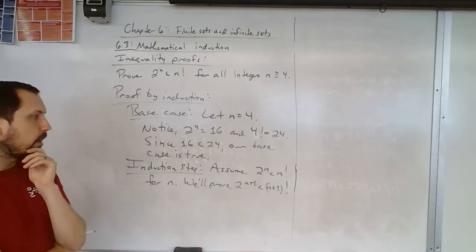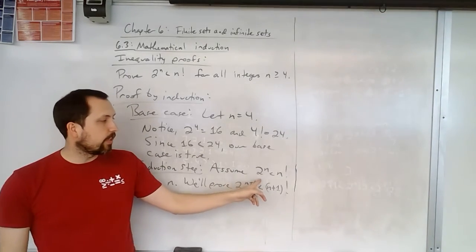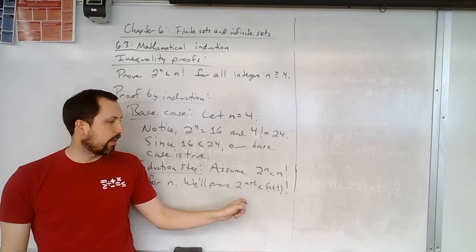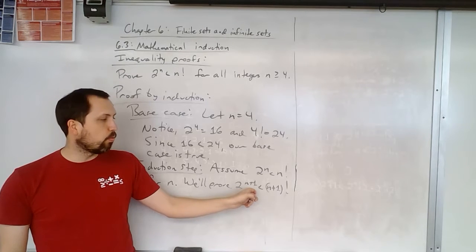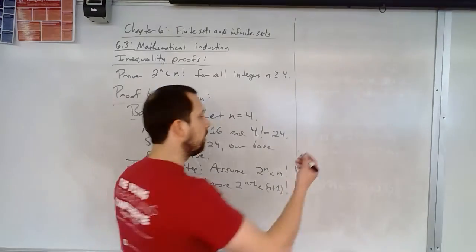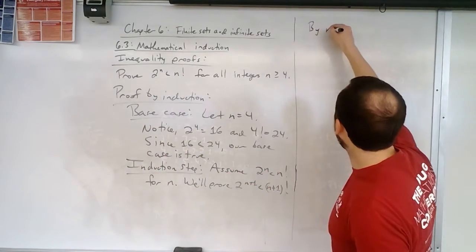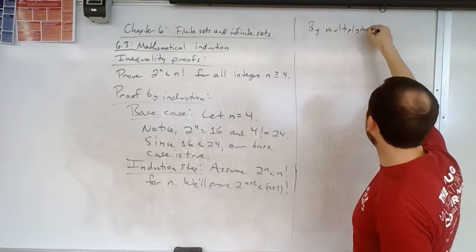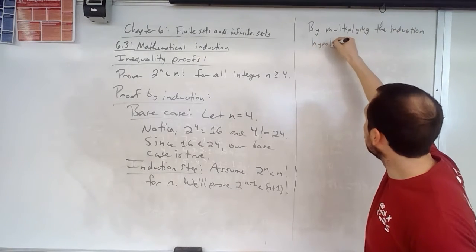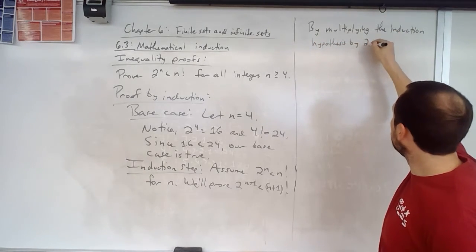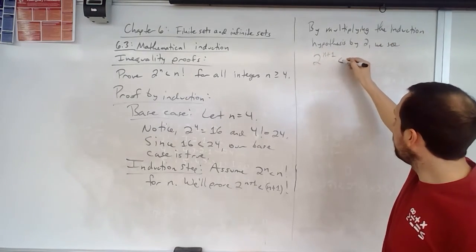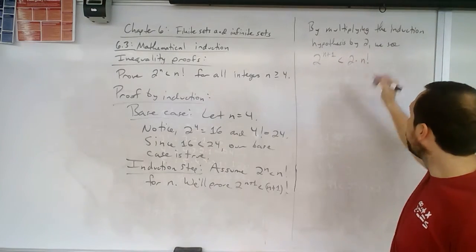If we look at 2 to the n less than n factorial, again, I like to work with the left-hand side. I like to work with 2 to the n plus 1. How can I make this become that? Well, I just multiply by 2, right? By multiplying the induction hypothesis by 2, we see that 2 to the n plus 1 is less than 2 times n factorial.